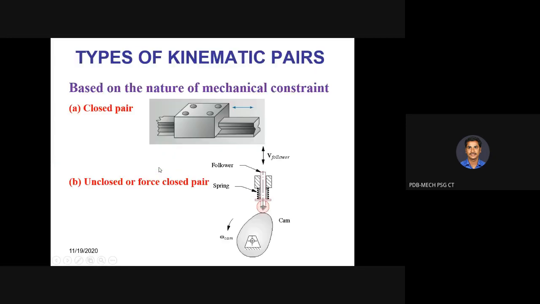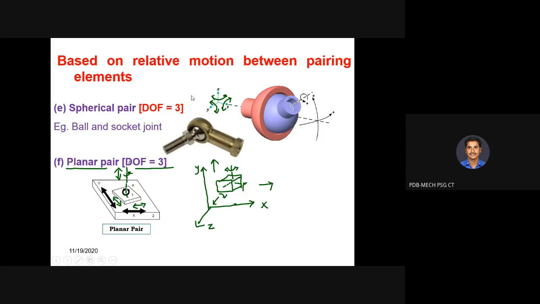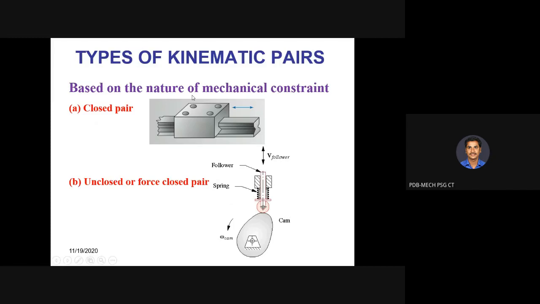So last classification, we move on to the last classification, based on the nature of mechanical constraints. So what was the first classification we did? Based on nature of contact, lower pair and higher pair. Second classification is nature of relative motion between pairing elements: sliding pair, turning pair, screw pair, rolling pair, spherical pair and planar pair. We saw that. Then third classification is based on nature of mechanical constraints.